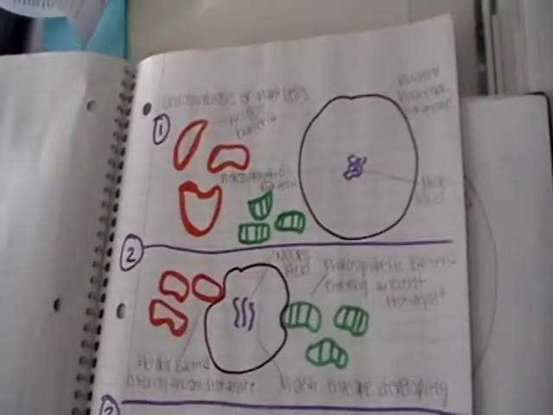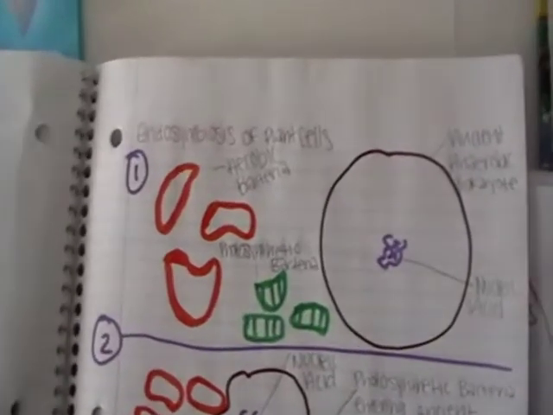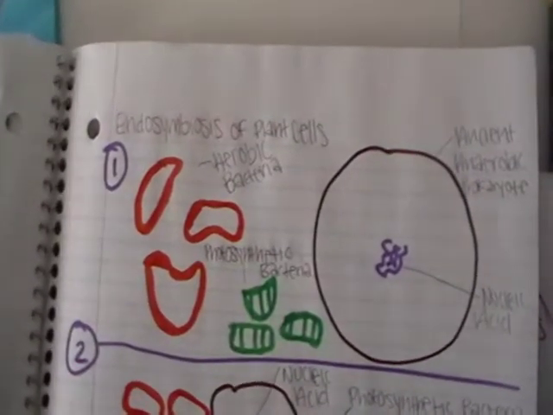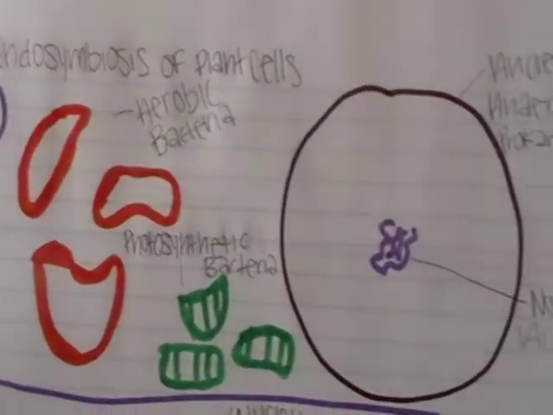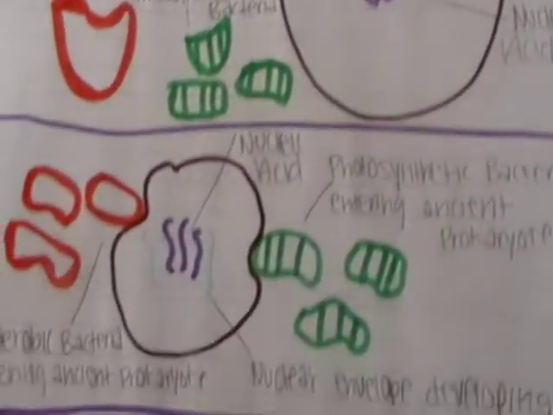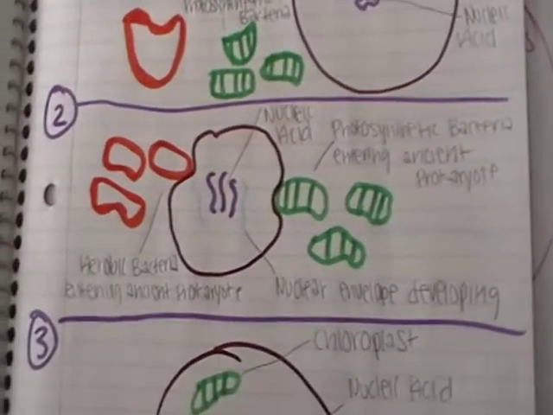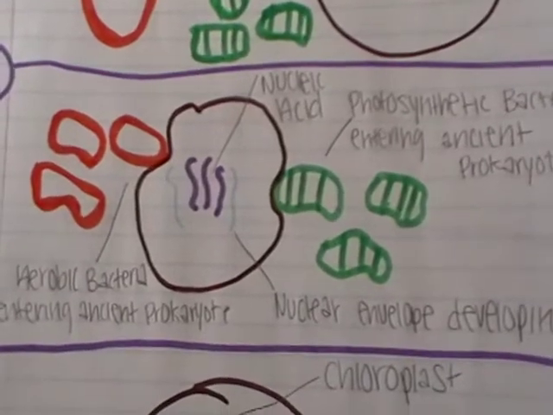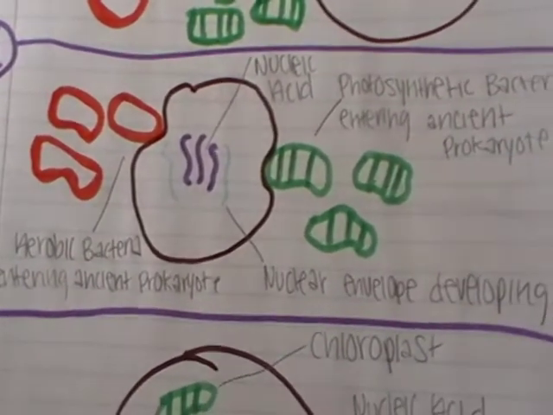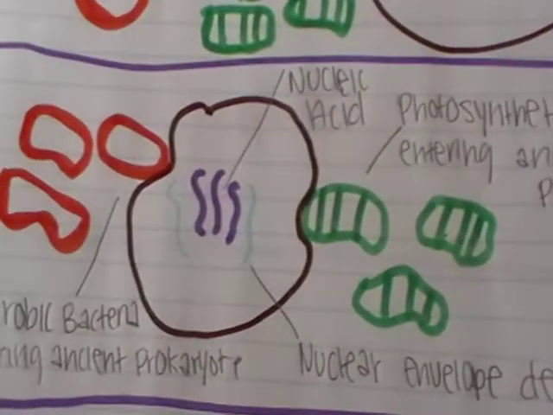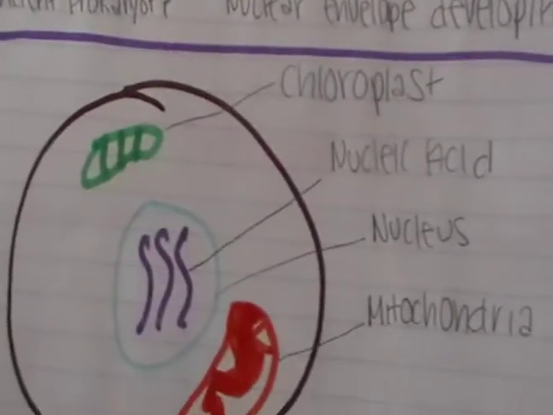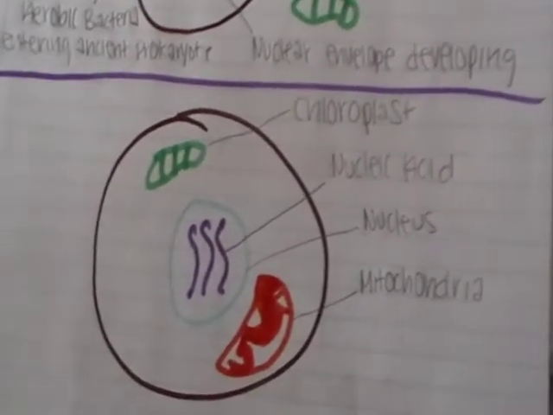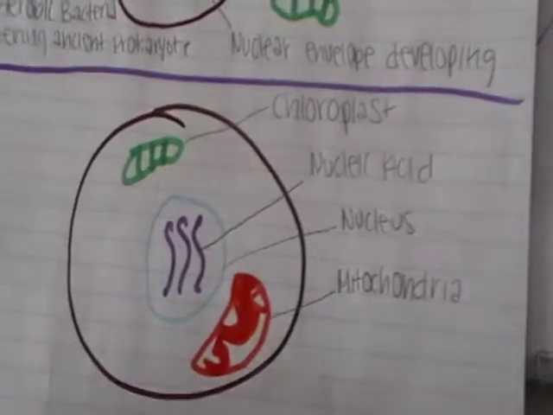Alright, endosymbiosis of plant cells. It started out with aerobic bacteria and photosynthetic bacteria, along with ancient anaerobic bacteria. The types of bacteria began forming a symbiotic relationship with the anaerobic prokaryote, and a nucleus began forming. They eventually formed a eukaryote with a chloroplast, nucleic acid, nucleus, and mitochondria.